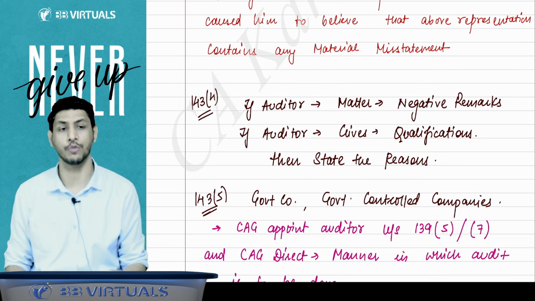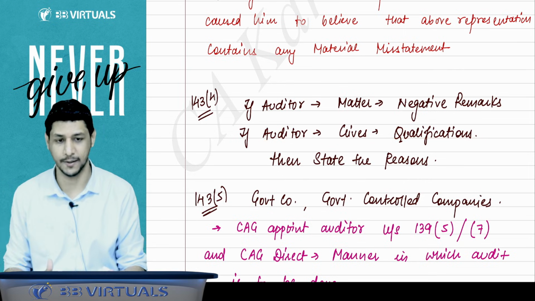Then 143 subsection 4 says that if the auditor gives a qualification, then state the reason also why you are giving the negative opinion on the financial statement.